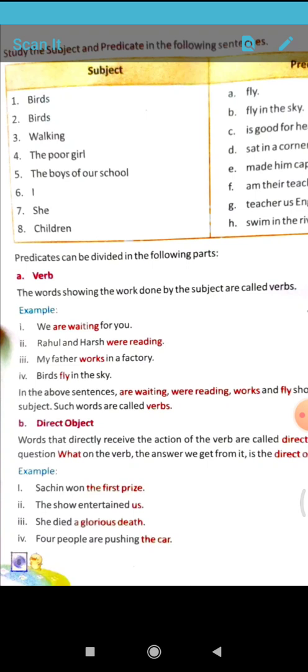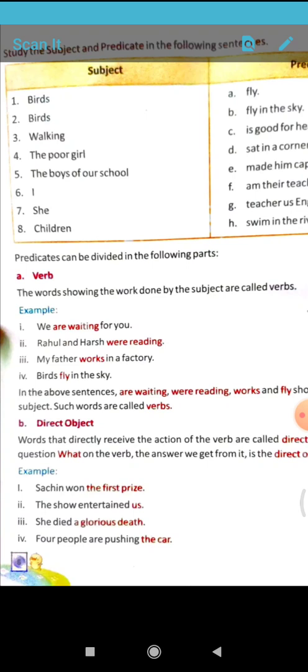And now the object. Object means, suppose Ram bought a book. Ram bought a book. Bought is the verb, and a book is the object. But here you have to study direct and indirect object. Ram bought a book for me.